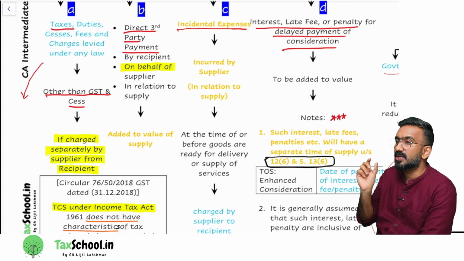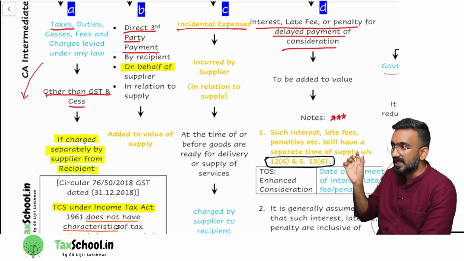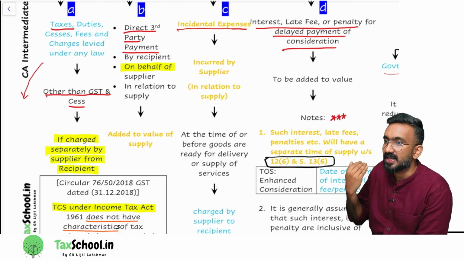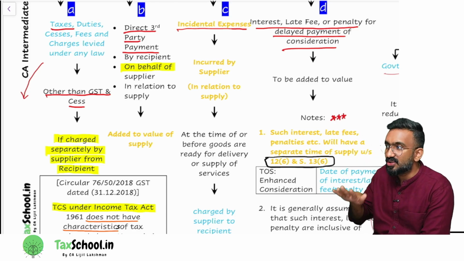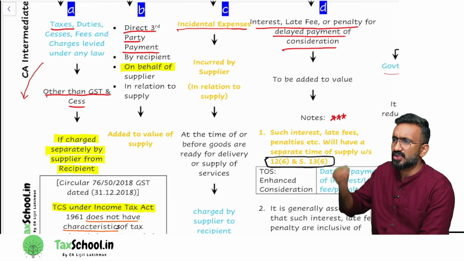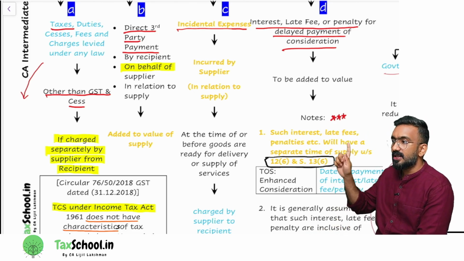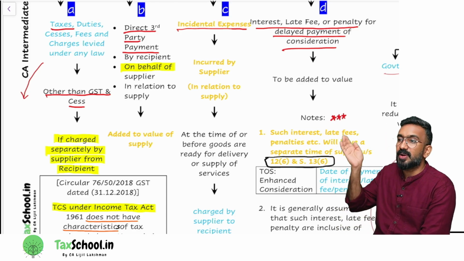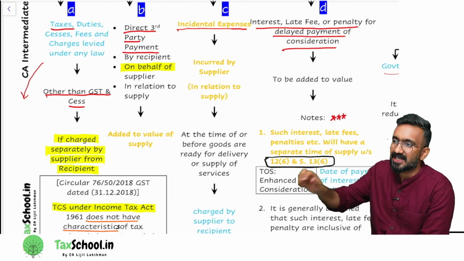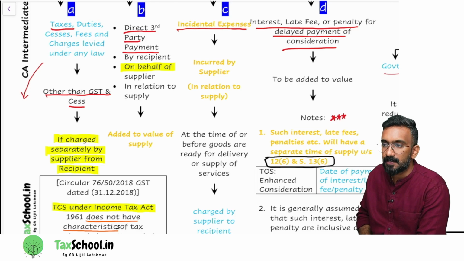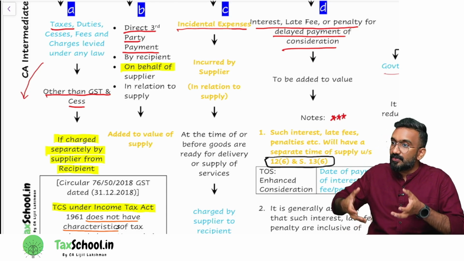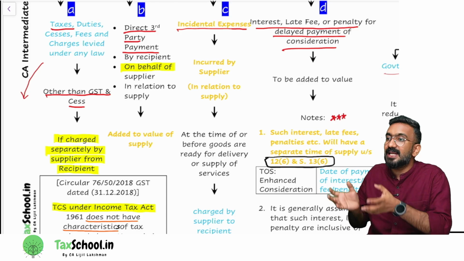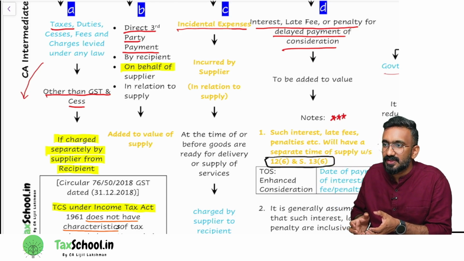Incidental expense, that's the term that we use for clause C, 15(2)(c). Who's spending this? Incurred by the supplier. The supplier is spending some money. For what? In relation to the supply. It could be a packing charge, inspection charge, commission, something. At the time or before the goods are ready for delivery or supply of service, and charged by the supplier to the recipient. This amount is separately collected by the supplier from the customer. Say I am selling a mobile phone. The mobile phone has a beautiful cover. This cover I am separately charging you an extra amount for, and I am showing it in the bill.